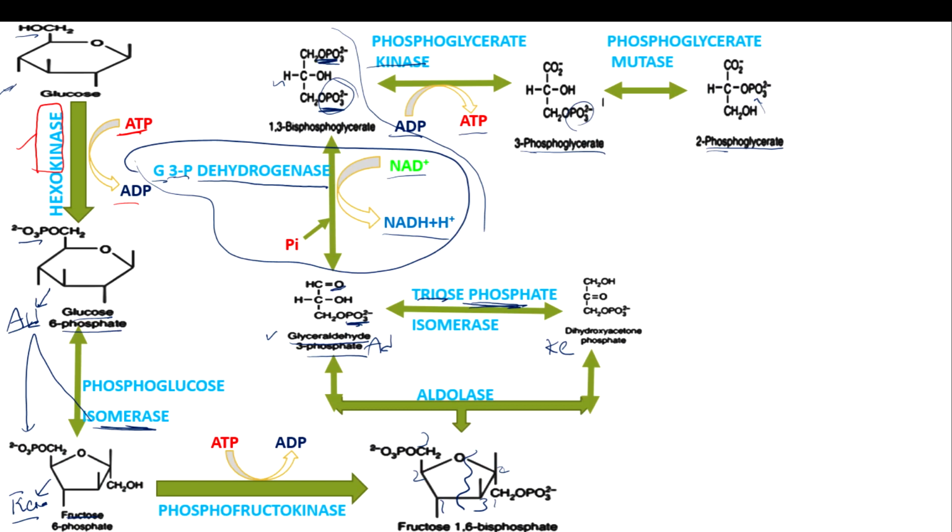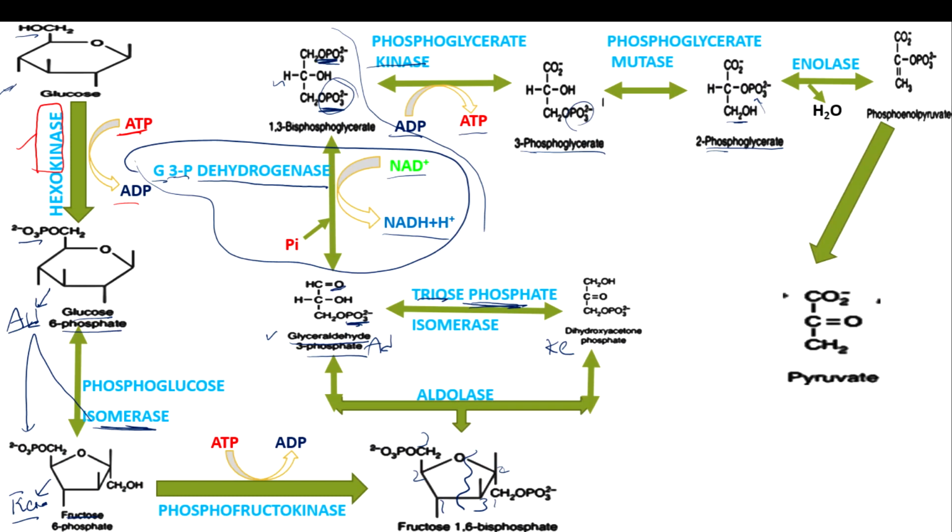This 2-phosphoglycerate will be converted into phosphoenol pyruvate. So what is the difference between these two structures was removal of water molecules. So removal of water molecules means the enzyme used here was enolase. Enolase is an enzyme used here, and also water molecules will be eliminated from this step. And next one, this phosphoenol pyruvate will be converted into pyruvate. So ultimately pyruvate is the final step for this glycolysis.